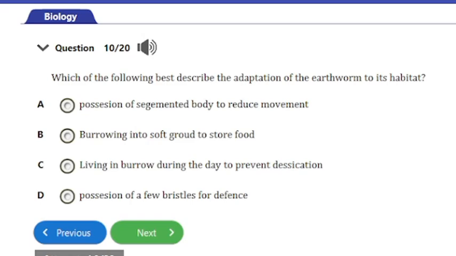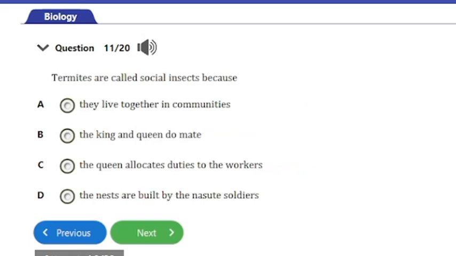The answer to this question is option C, and that's living in burrow during the day to prevent desiccation. Actually, the earthworm burrows through the soil during the day to prevent desiccation. And if you're wondering already, desiccation is the loss of moisture in the organism. So let's consider the next question.